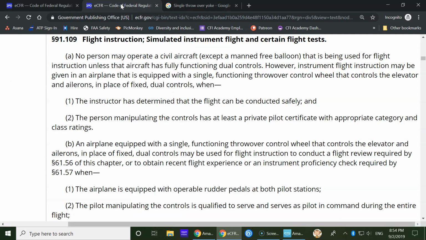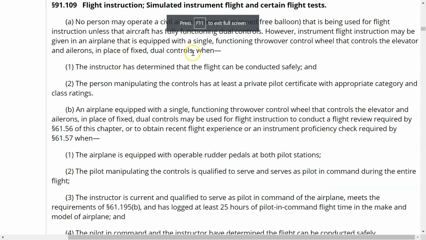So let's go back over here and see what it says again. You could give it for instrument flight instruction when the instructor has determined that the flight can be conducted safely and the person manipulating the controls has at least a private pilot certificate with appropriate category and class ratings. All right, so that's A.